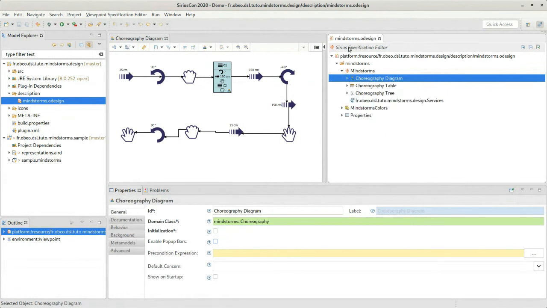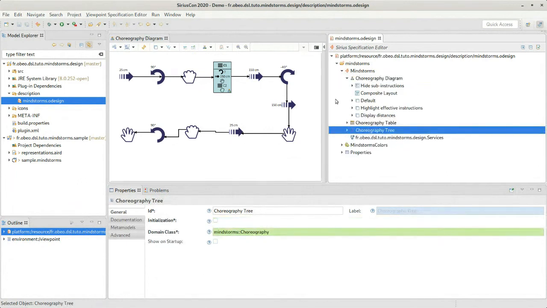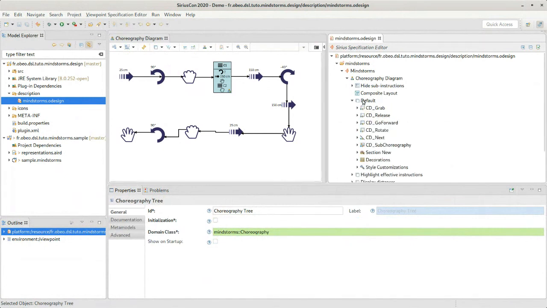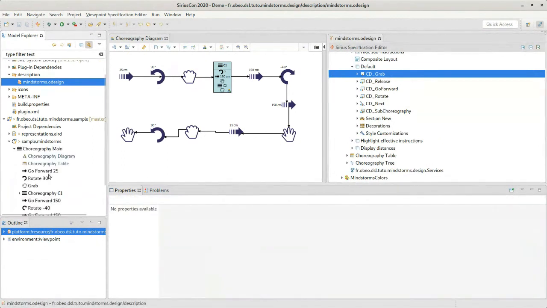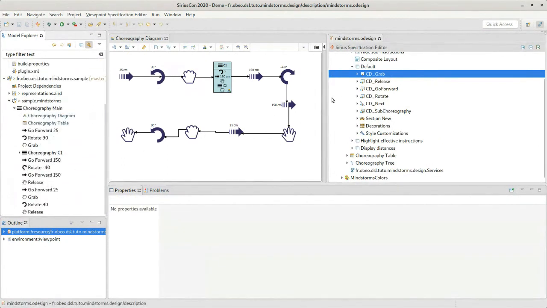So we see this Mindstorm.odesign file actually defines the choreography diagram, table, and a tree. And inside the diagram, we have different rules which define how to map the elements defined in my model in terms of graphical representations. And everything is live.